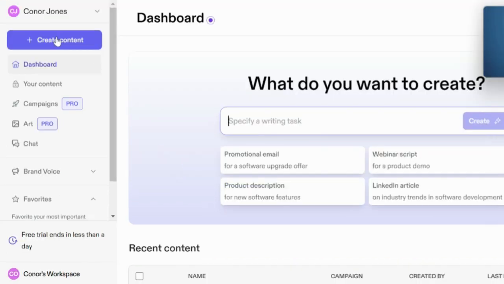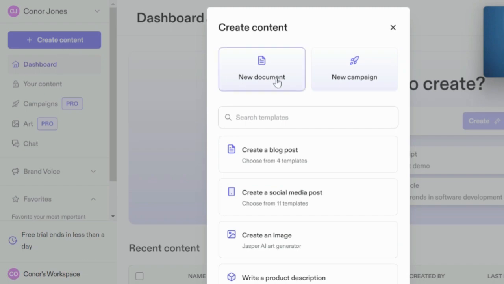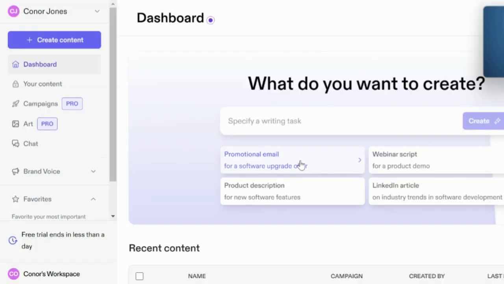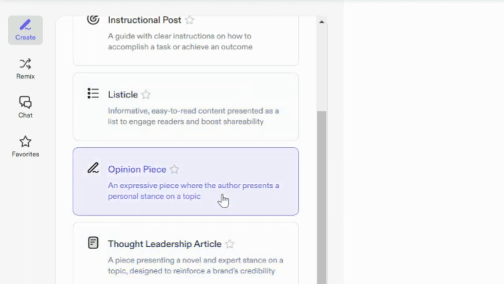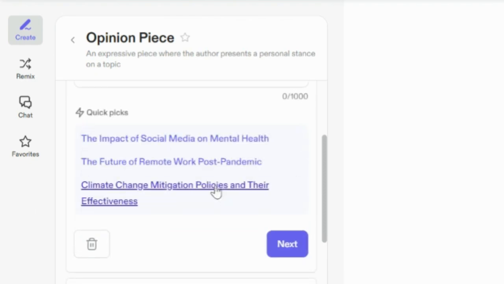But if you do want to create a blog post, then you just go to this create content and then create a blog post. So one thing that you have here is all different types of articles. So that's pretty cool that they have opinion pieces. Let's try out an opinion piece and see how we get on.